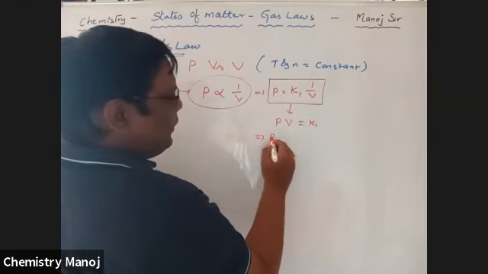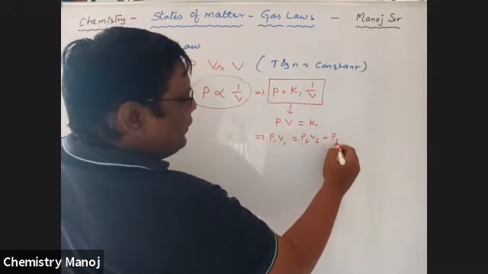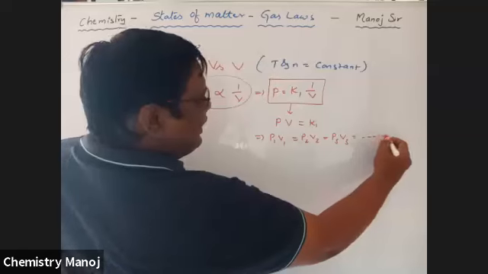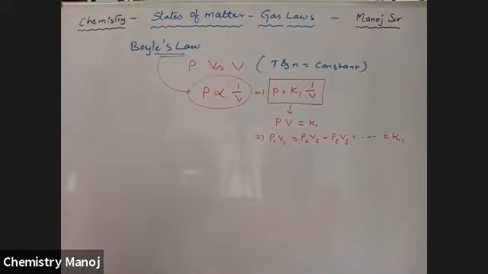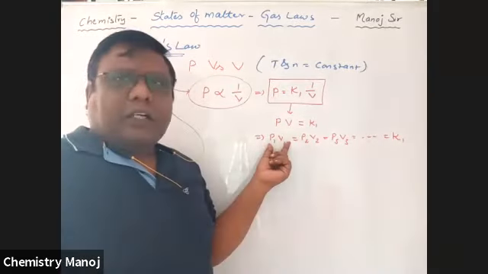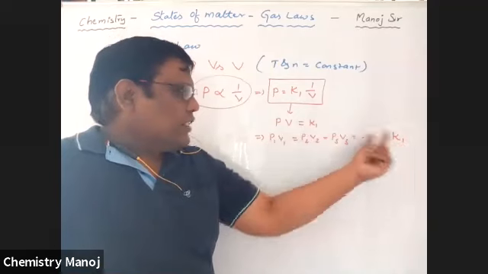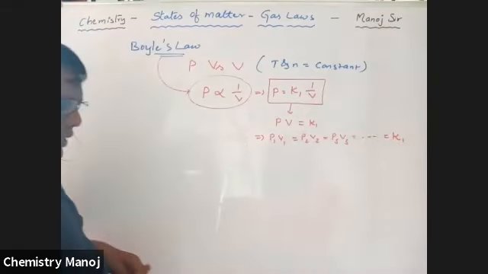From this, P1V1 is equal to P2V2 is equal to P3V3, and so on, which is equal to K1. That means the product of pressure and volume is always constant.